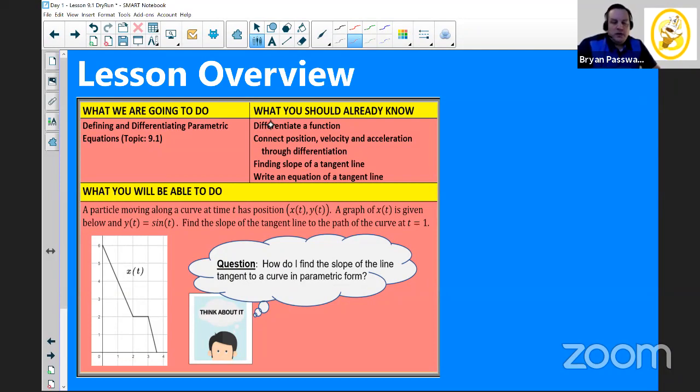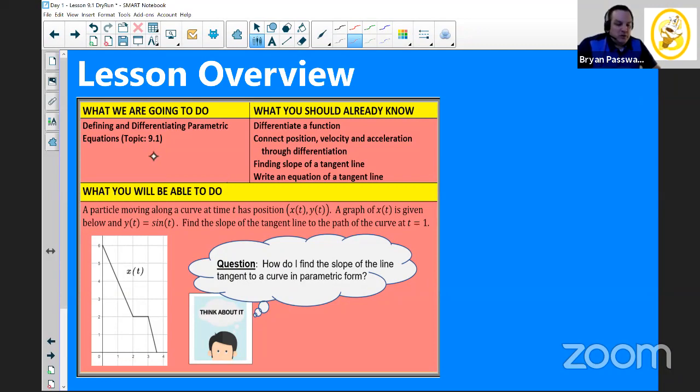Typically, on those what-you-should-know parts, those are the things that Tony and I are going to continue to embed and review as well. That way, if you're not completely familiar with them, you're getting a built-in AP prep review during the lessons as well. And then what you'll be able to do, meaning this is what we're going to focus on in this lesson. So at the end of the lesson, this is a sample kind of problem that you should be able to understand and solve if you're following along and doing the problems with us.